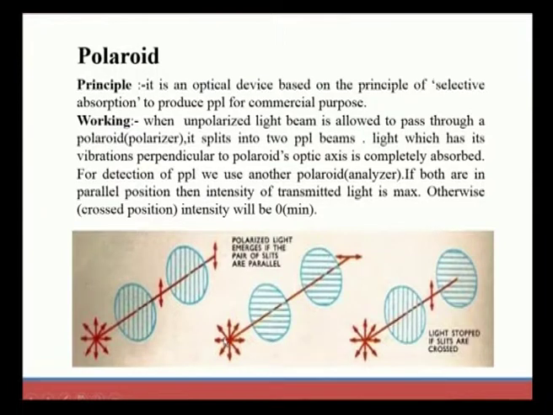Here again, when natural or unpolarized light is incident on a polarizer, we can observe vibrations parallel to the optic axis passing, and the light stops if the slits are crossed. When the slits of the Polaroid and the analyzer are crossed to each other, we get no light from outside the analyzer.